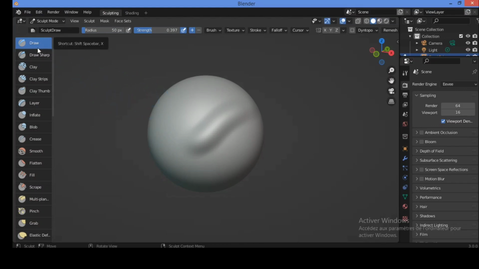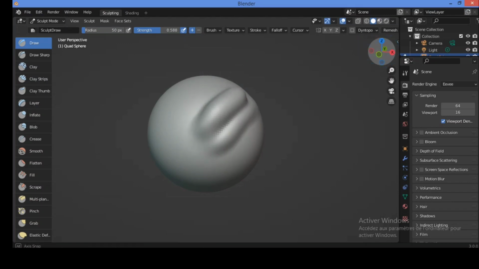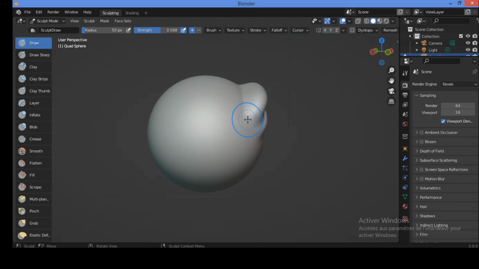Concerning the draw brush, what can this brush do? This brush moves vertices inward or outward based on the average normal, as shown here. You can see it again. Let's increase the strength to see clearly. We have this effect using the draw brush like this.